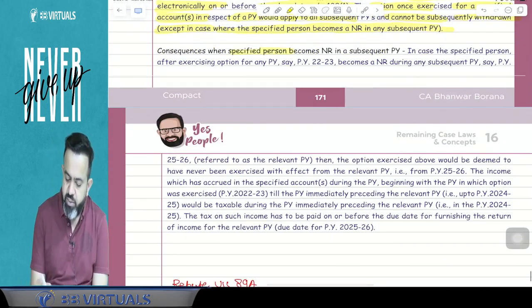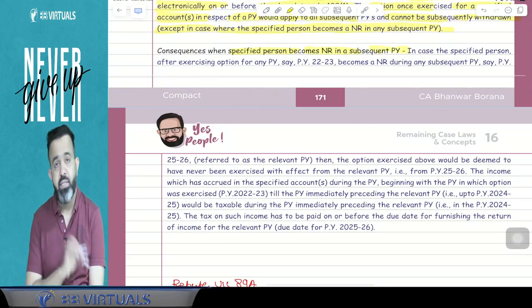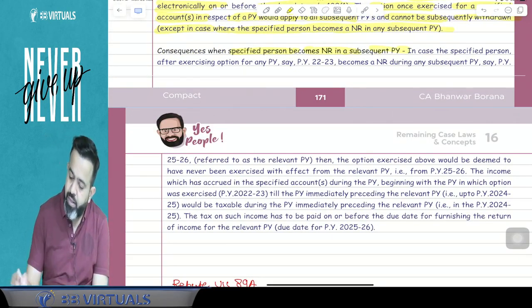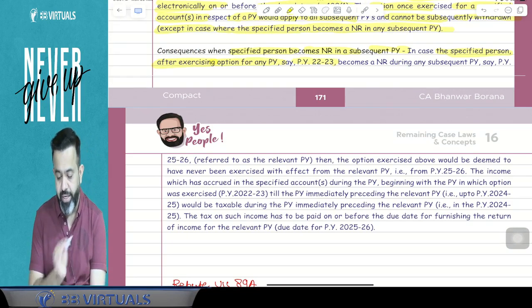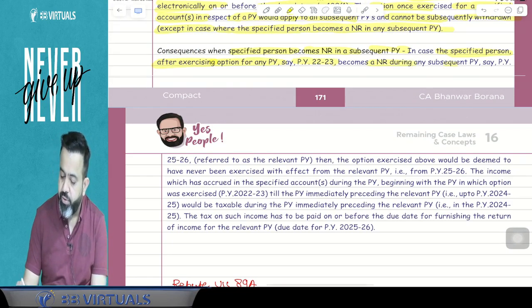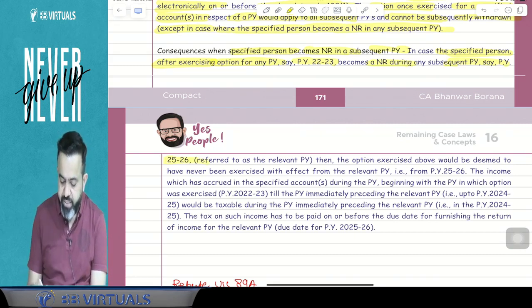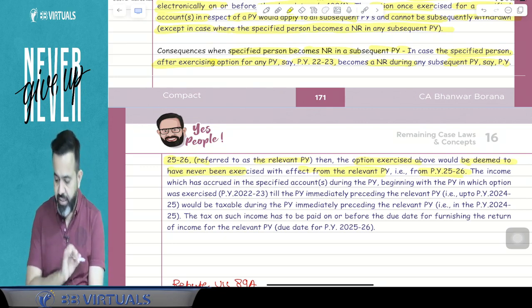Now, consequences when a specified person becomes non-resident in a subsequent previous year, then what will happen? In case the specified person, after exercising the option for any previous year, say previous year 22-23, becomes non-resident during any subsequent previous year, say 25-26, referred to as the relevant previous year, then the option exercised above would be deemed to have never been exercised with effect from the relevant previous year, that is, from previous year 25-26 when he became non-resident.